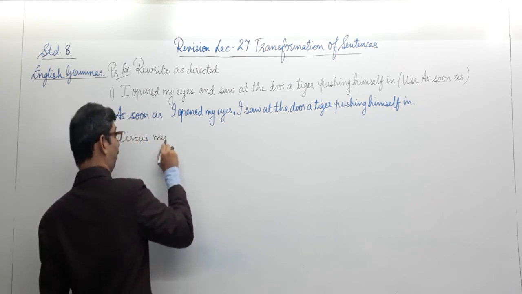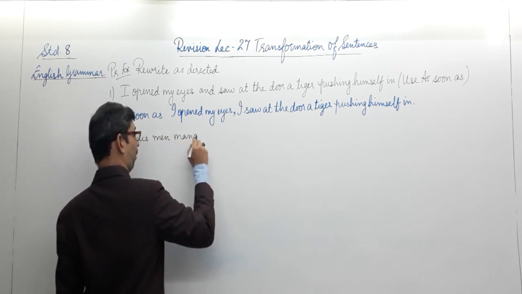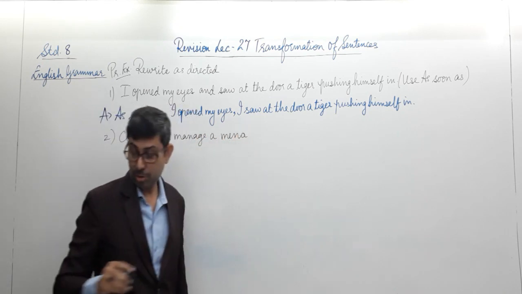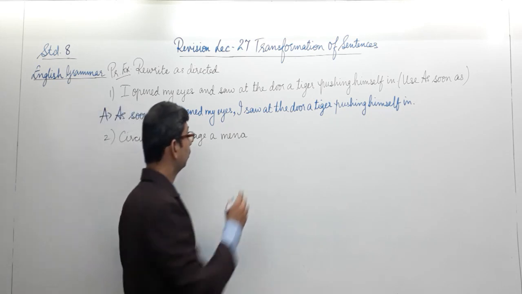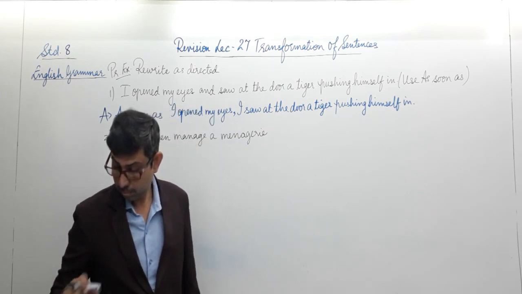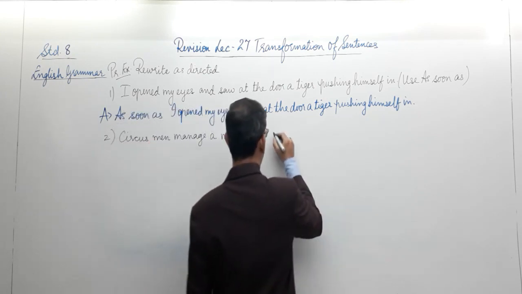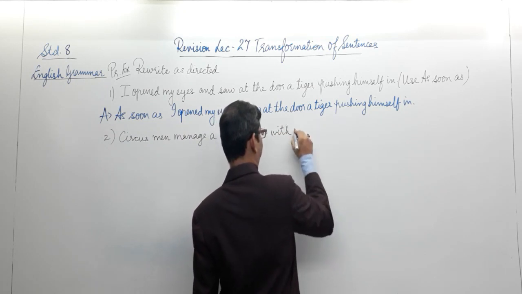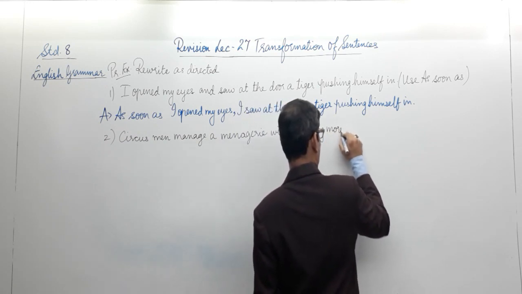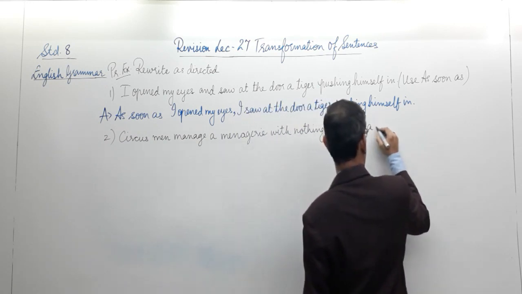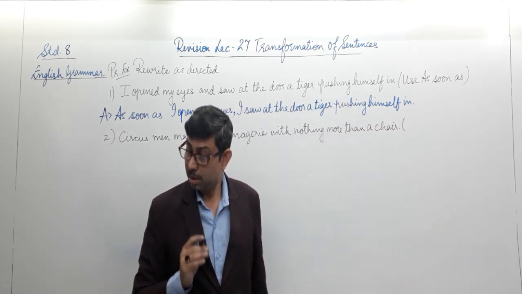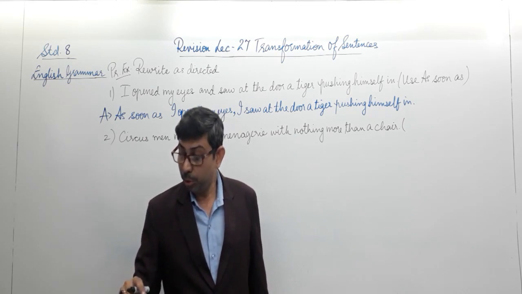Circus men manage a menagerie with nothing more than a chair. And the instruction given to us is turn into affirmative.